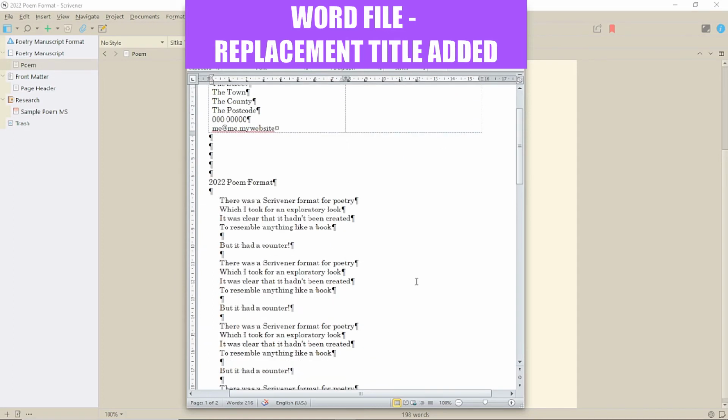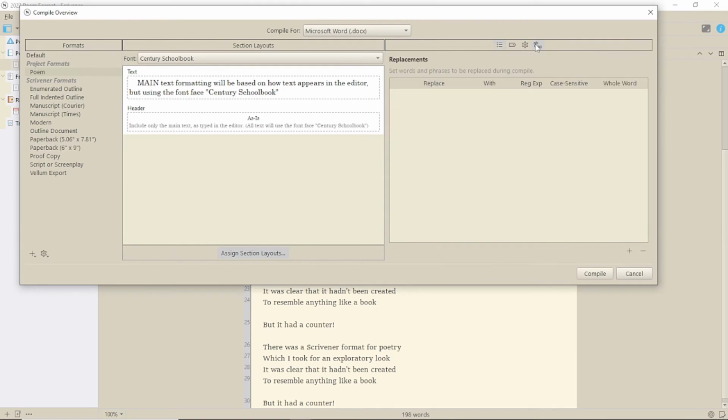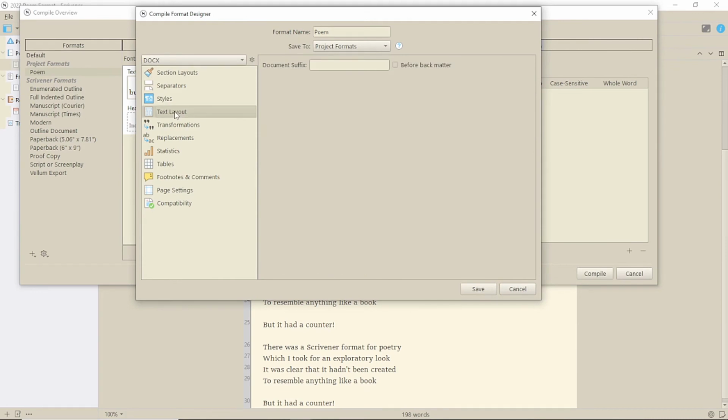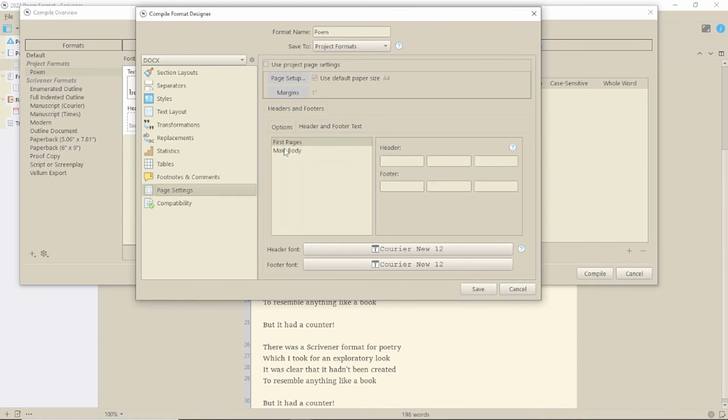Yes, that works. So what you do here depends on whether this is a one-off or you're going to use this template a lot. If it's a one-off, I'd just change it in the Word document. If you write and submit a lot of poems, what you need to do is to create a replacement. There is a general replacement option in the main screen, but the code isn't set there, so we need to get that. To do that, we need to open up the format, so double-click on the section layout or the title. Under the page settings, go to Header and Footer Text, and then look at the options for the main body, and you'll see that draft title code.